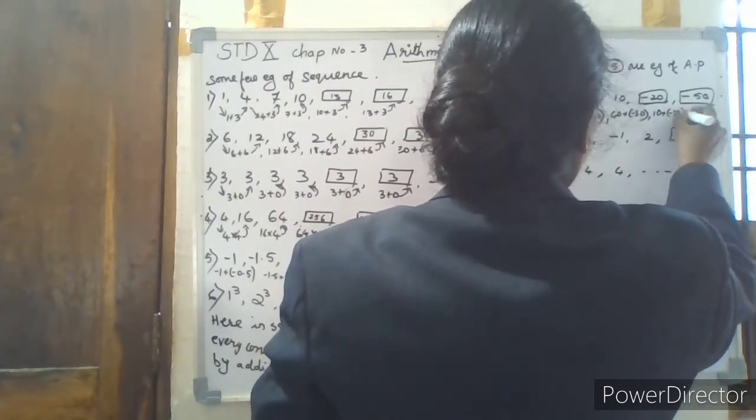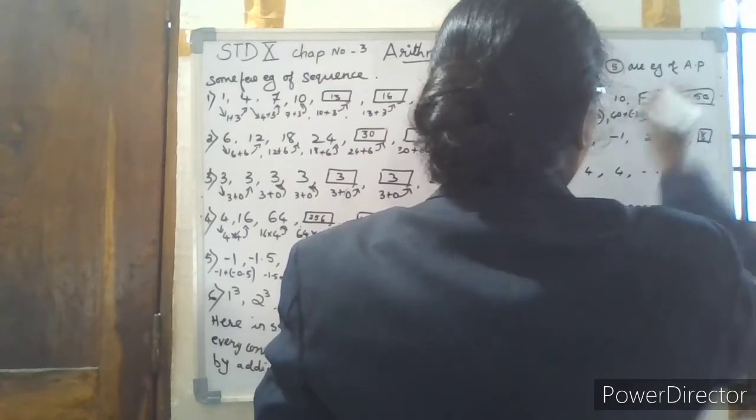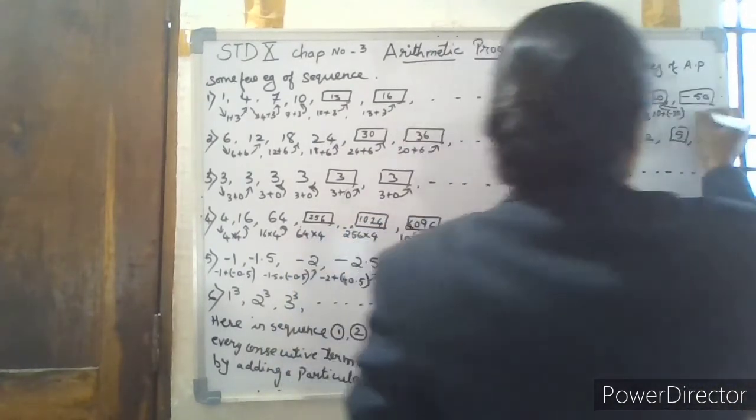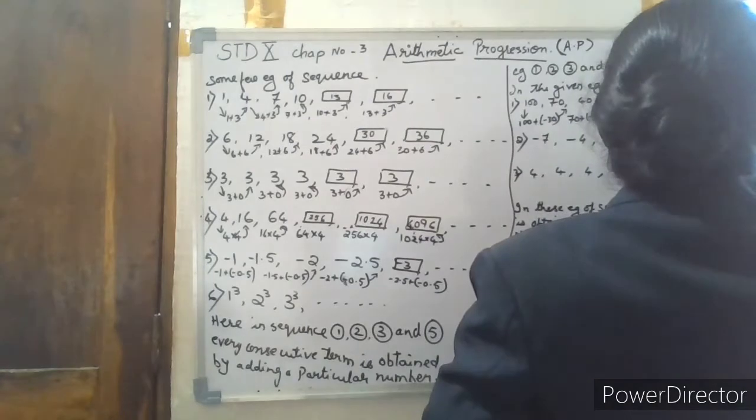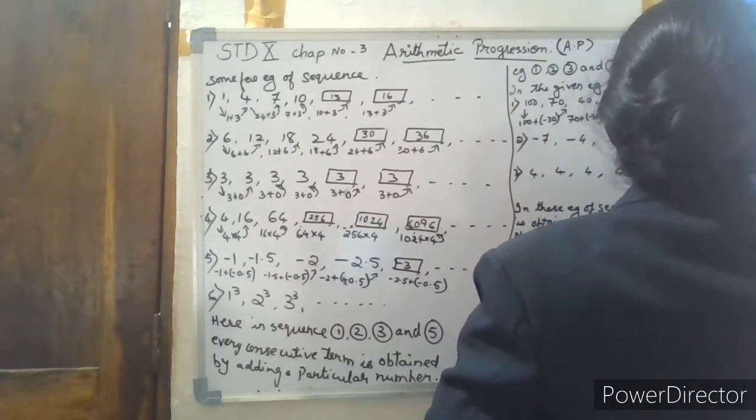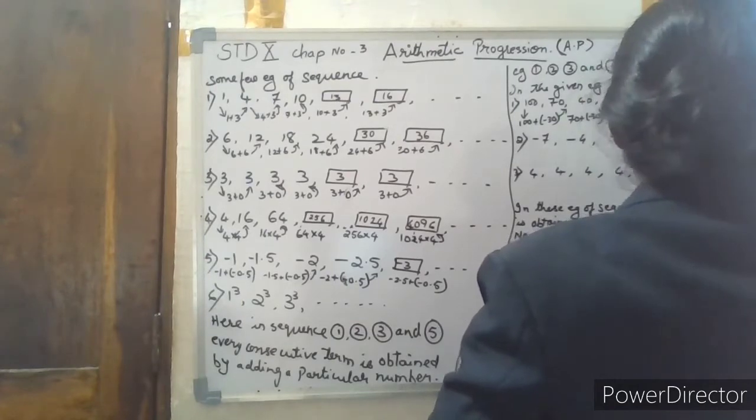So you are getting minus 20. So here minus 20 and you add minus 30. Both the numbers are the same sign. So add and put the same sign. So it is minus 50.